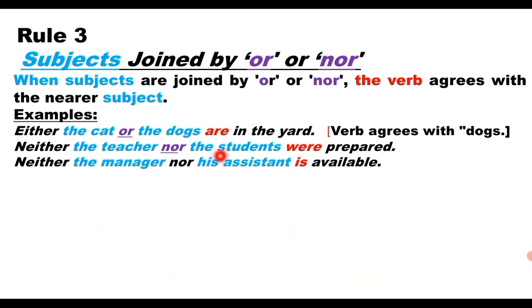Neither the manager nor his assistant is available. Here, his assistant is the nearest subject to the verb. Therefore, the verb will be in singular form. His assistant is the singular subject. So, is is the singular verb.